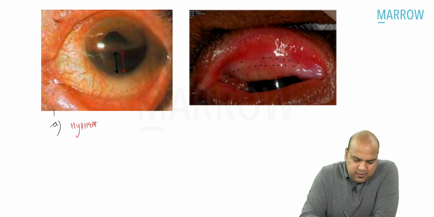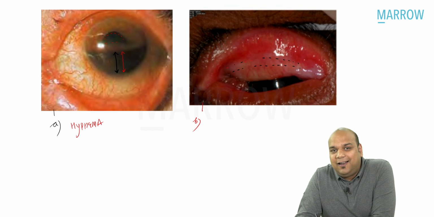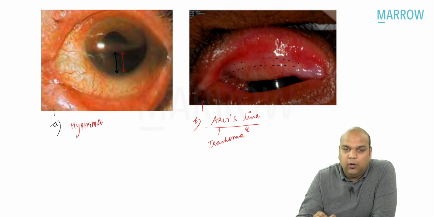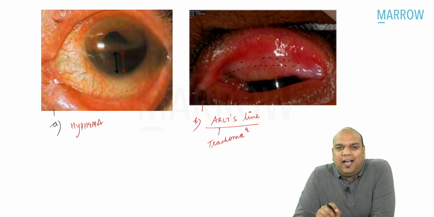That means this is an image of hyphema. What is the second image, everybody? See between the black lines that has been drawn, you can see a line of cicatrization in the upper lid. Line of cicatrization in the upper lid, everybody, is known as Arlt's line, seen in cases of trachoma. Trachoma is peculiar because it causes inflammation and cicatrization at the same time. So the active stage and the healing stage go together hand in hand.